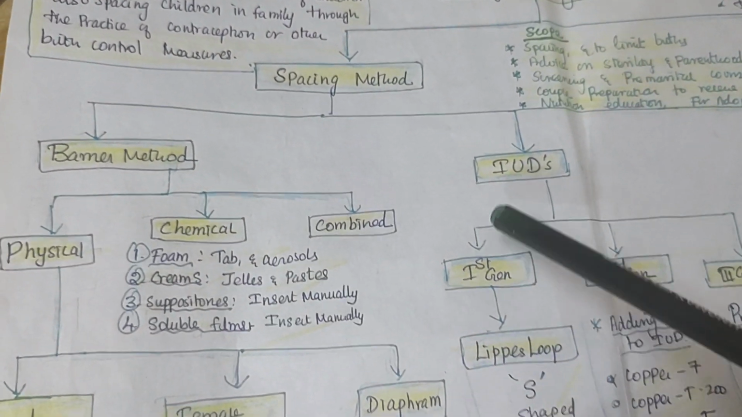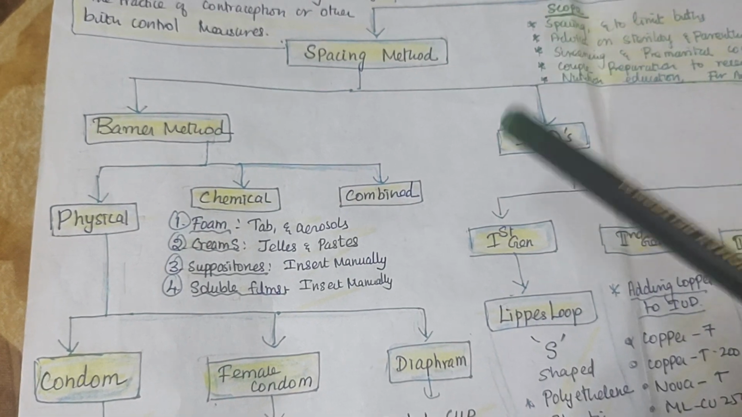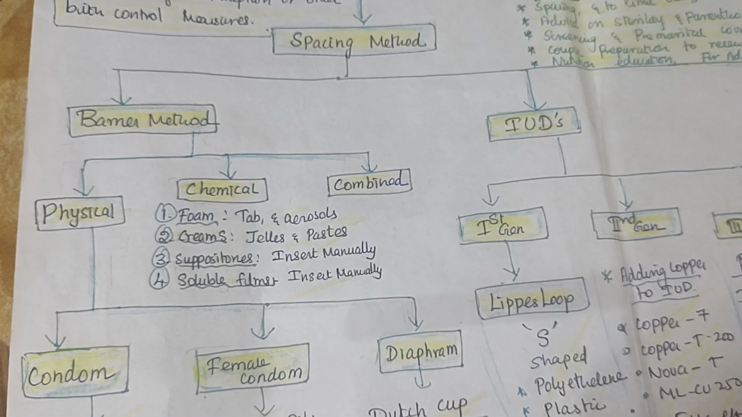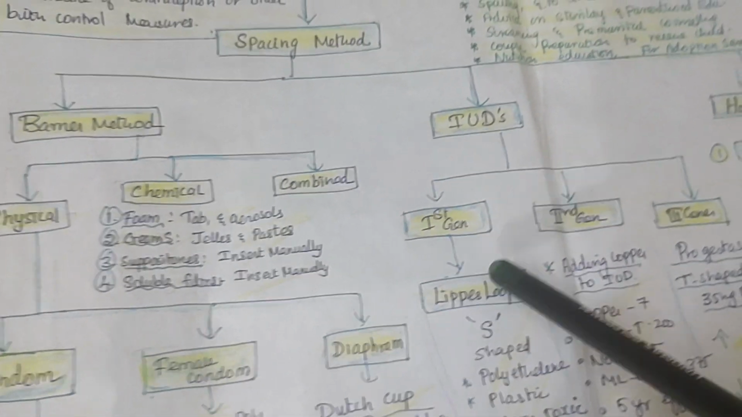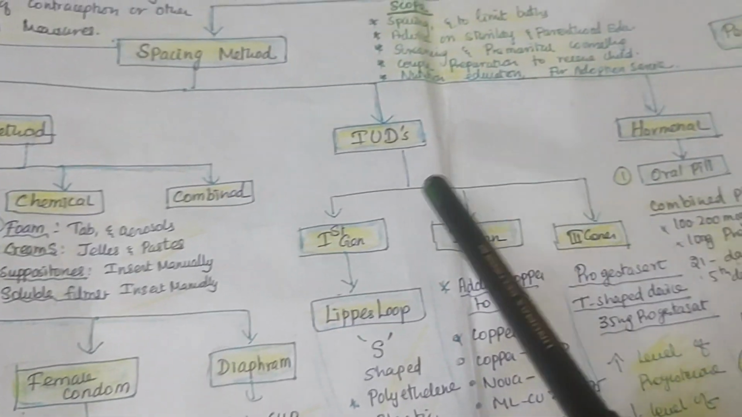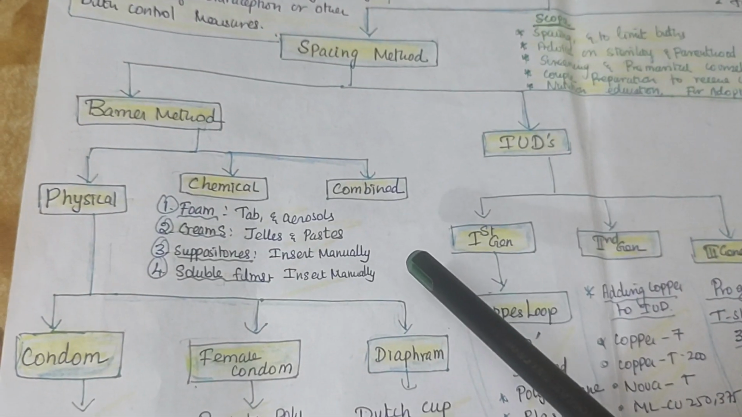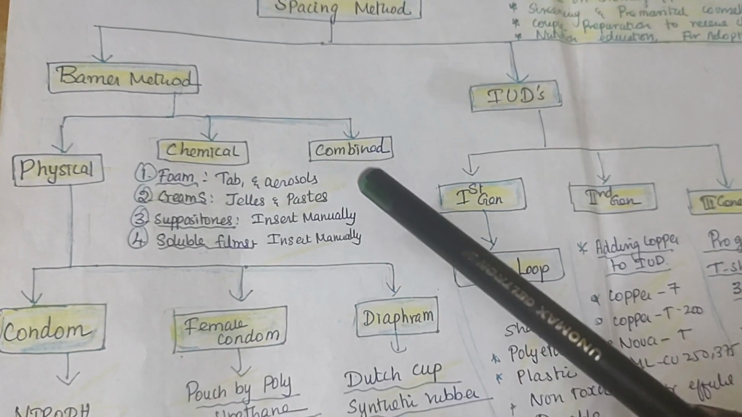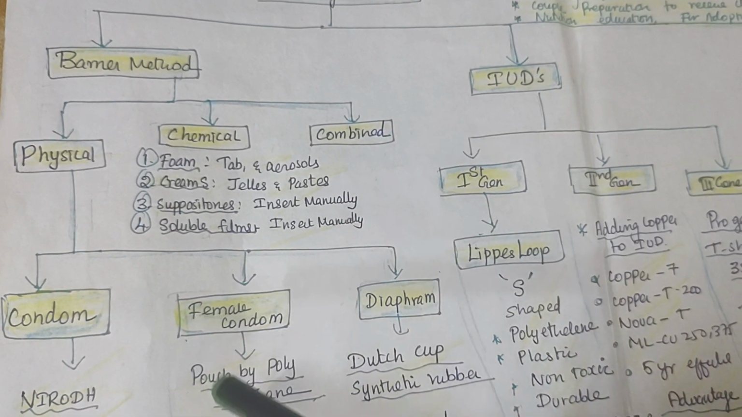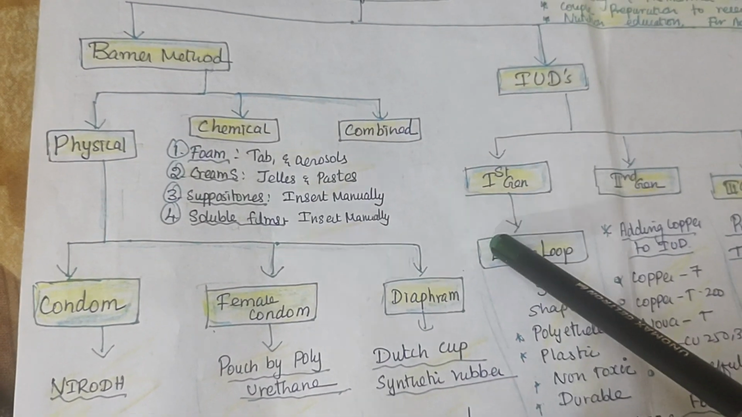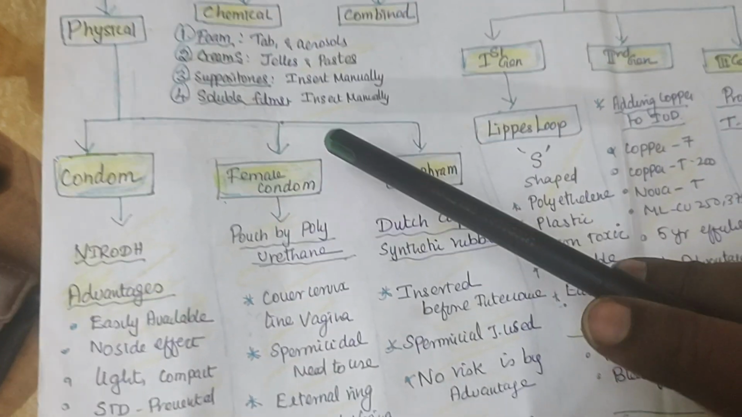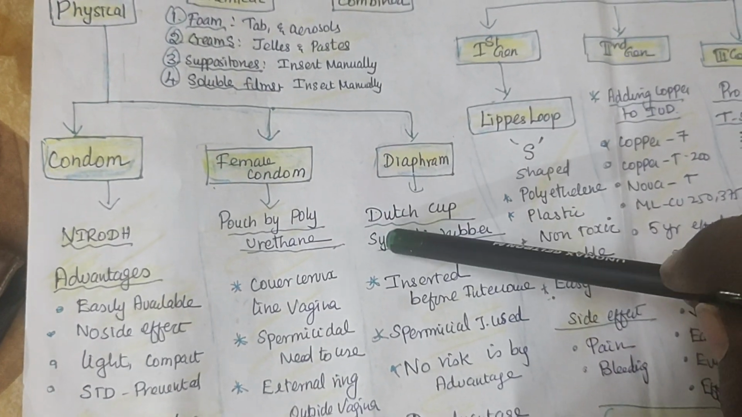The next important one is called the spacing method. Spacing method is basically divided into barrier method, intrauterine device, hormonal method, and postcoital pills. The barrier method mainly will be physical method, chemical method, and combined method. Physical method especially will be the condom. Condom is called the Nirodh.